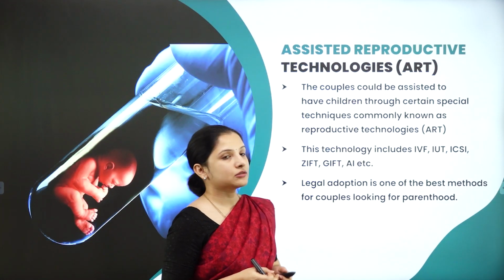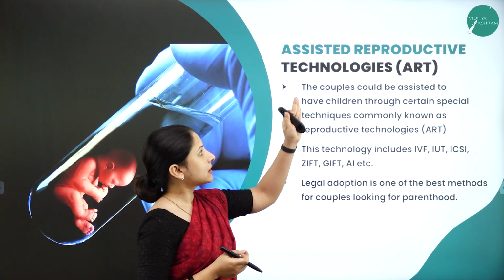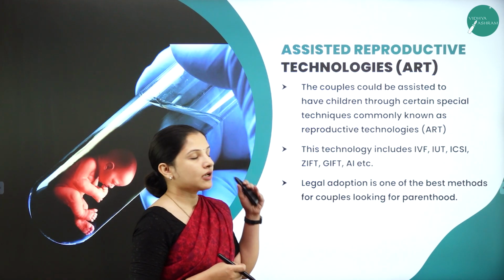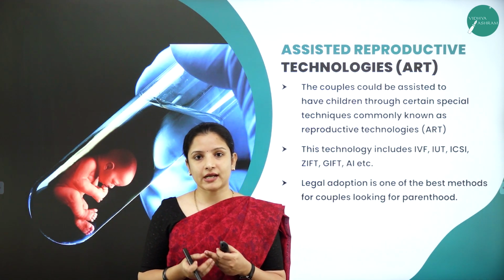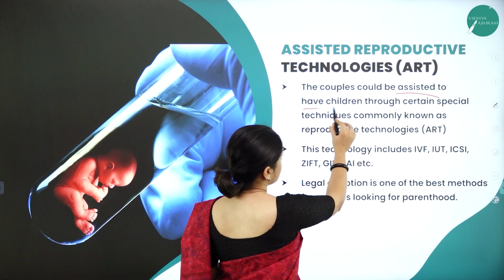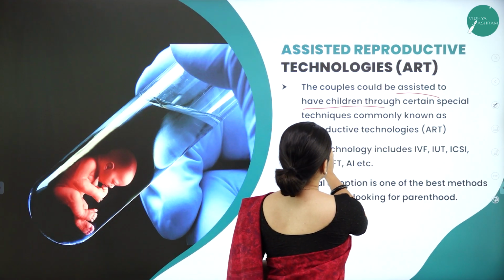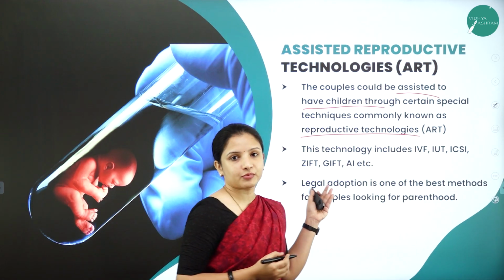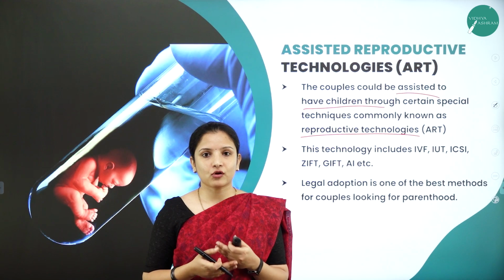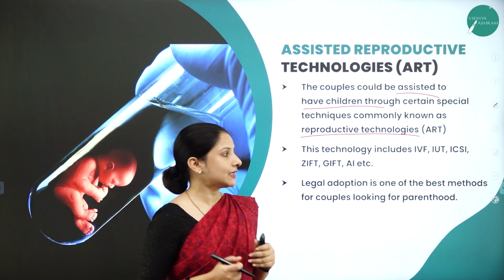So these technologies which are related to reproduction or the female reproduction are called assisted reproductive technologies. These assisted reproductive technologies can be adopted by those couples who are childless. So the couples could be assisted in order to have children through certain special techniques, and these techniques are commonly known as reproductive technologies or assisted reproductive technologies. They assist, they help the couple to bear a child in spite of them being infertile. So that is why it is called assisted reproductive technologies.